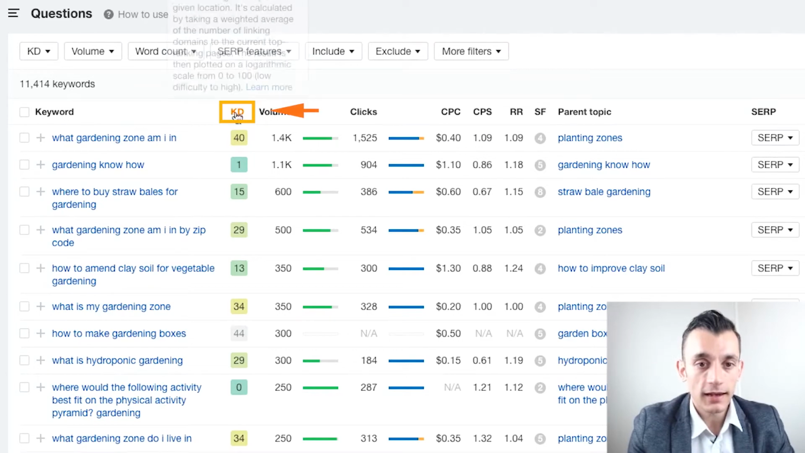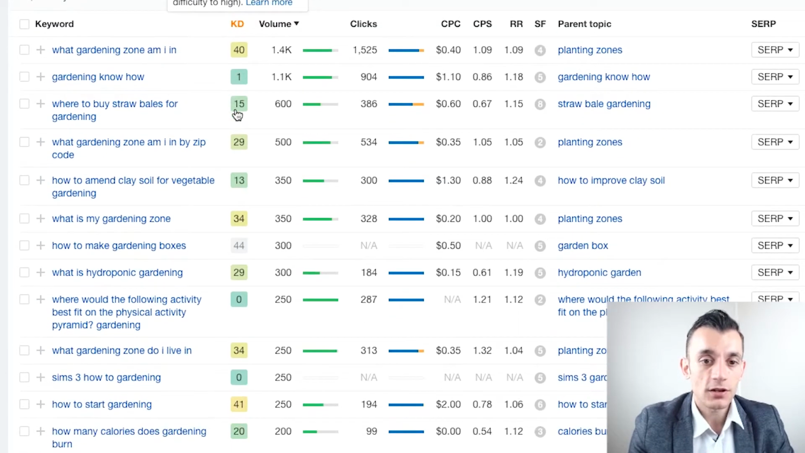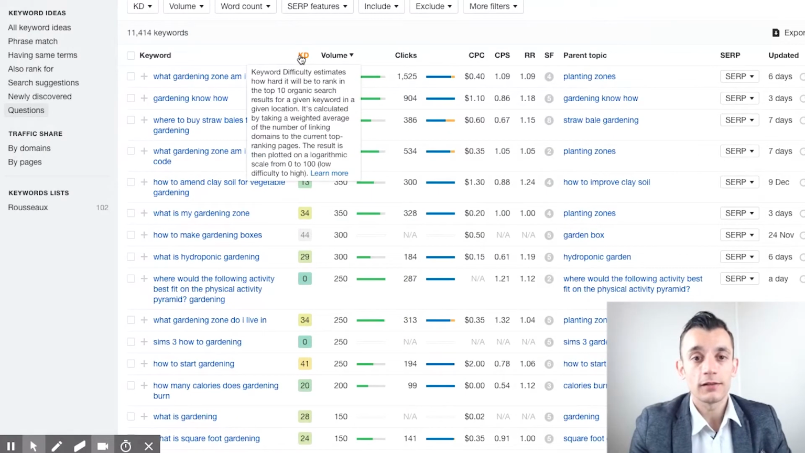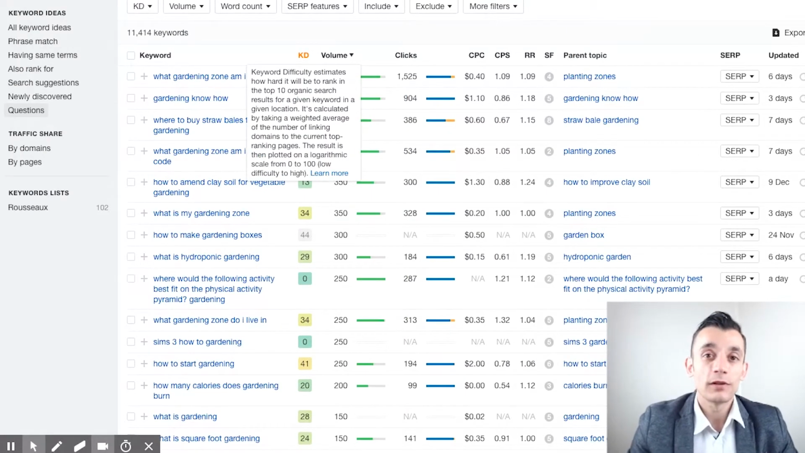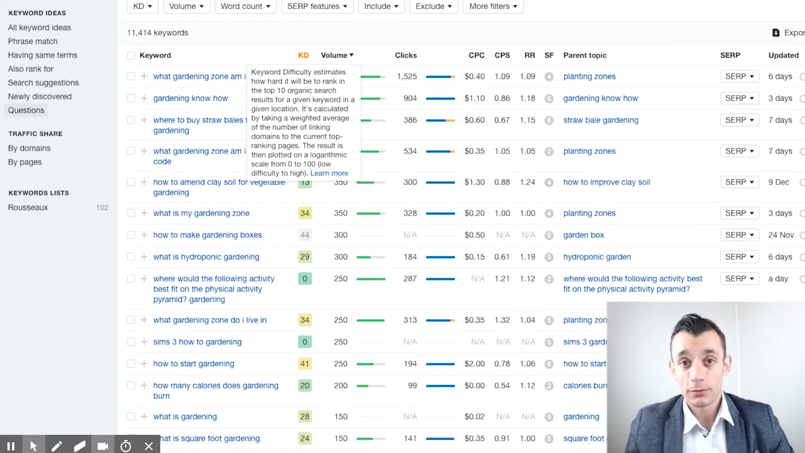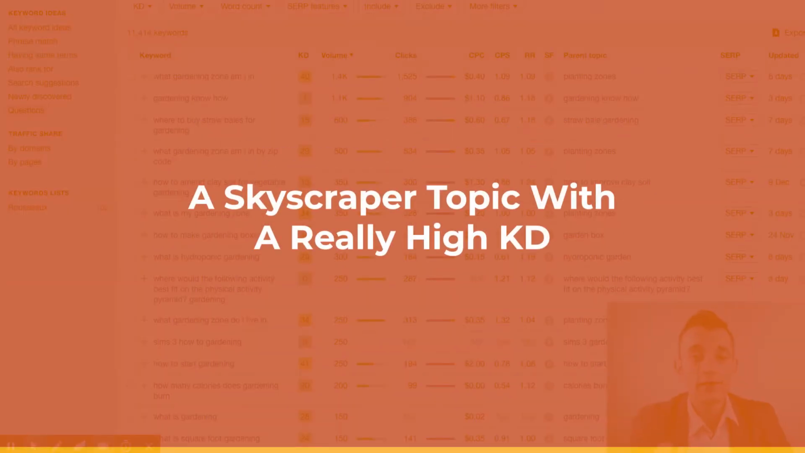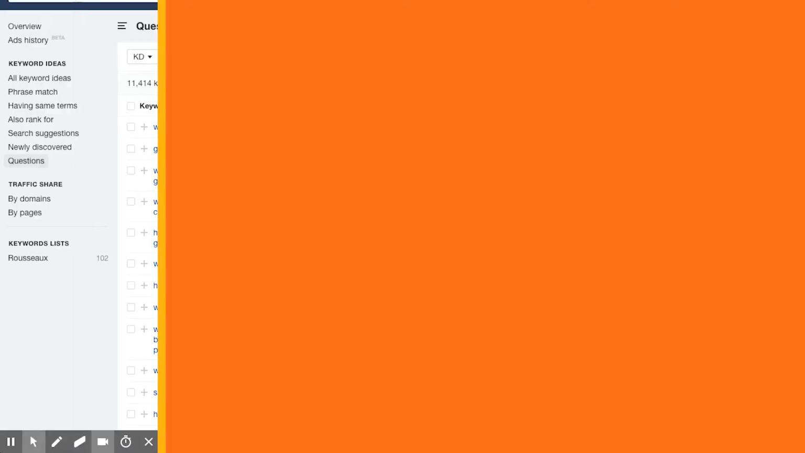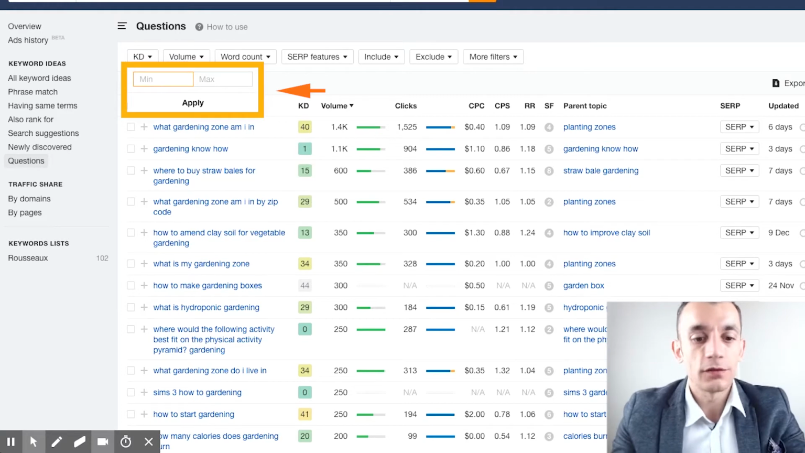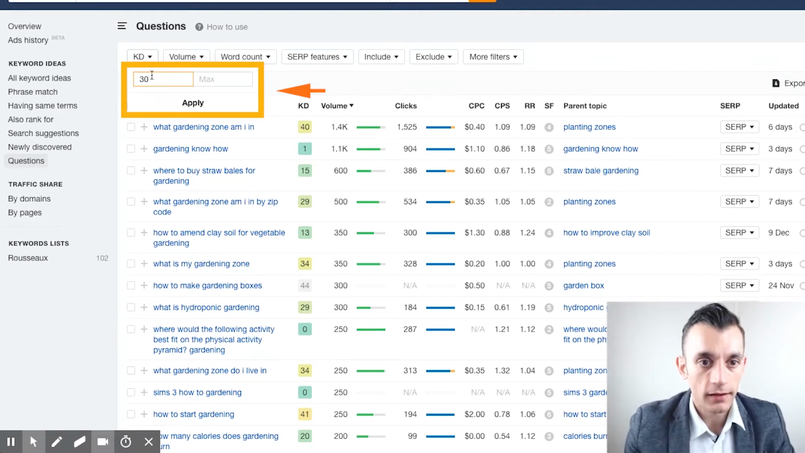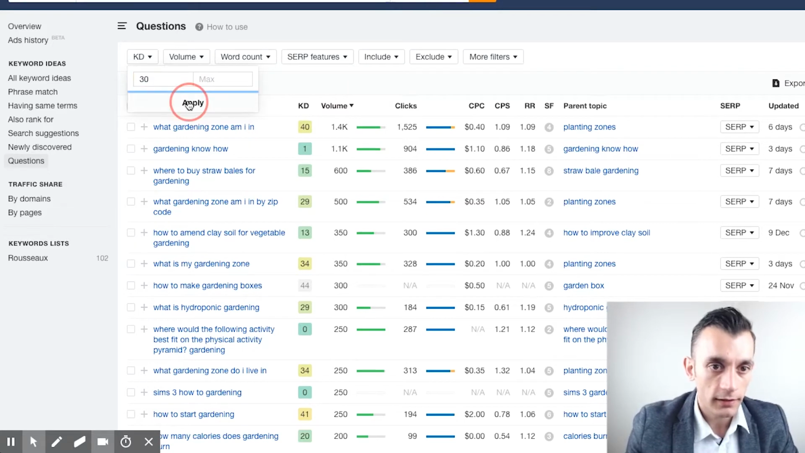Okay, so this KD difficulty section here, this shows how competitive a search term is and how many links there are, okay? So the higher the KD, the more links there are going to be and the more link building opportunities for you there are going to be. Okay, so what you really want is a skyscraper topic with a really high KD because that means more link building opportunities for you. So let's filter this to 30 at least, and that's a minimum of 30. So you just click KD there, click 30 in there and click apply.